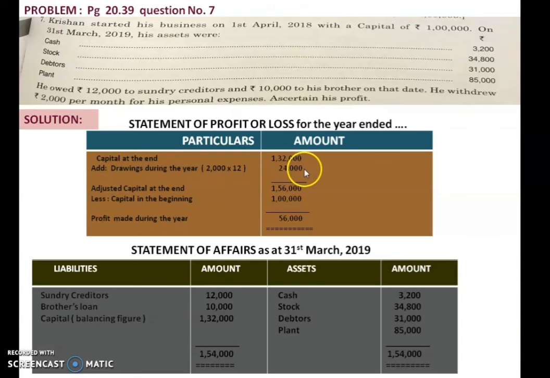Drawing amount, we already discussed about that. 2,000 into 12, you got 24,000. Adding these two amounts, you will get 1,56,000, that is adjusted capital at the end, and subtract capital in the beginning. It is given in the question 1 lakh. Then profit made during the year, so 1,56,000 minus 1 lakh, you will get 56,000, that is the profit made during the year. Okay, so this is how you have to do the problem related to calculation of profit in single entry system.